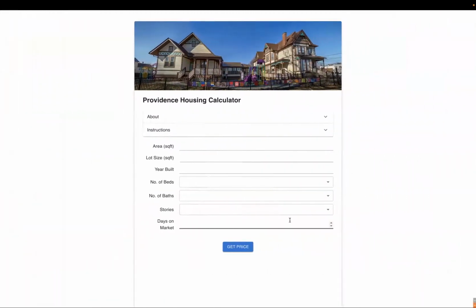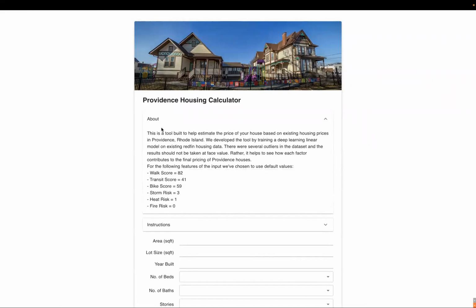And so now we come to the web app that we have developed to showcase and have users interact with all of the data that we've gathered. So on this web app, we first have an about section, which talks a little bit about what the tool is for, which is to predict housing prices given user input.